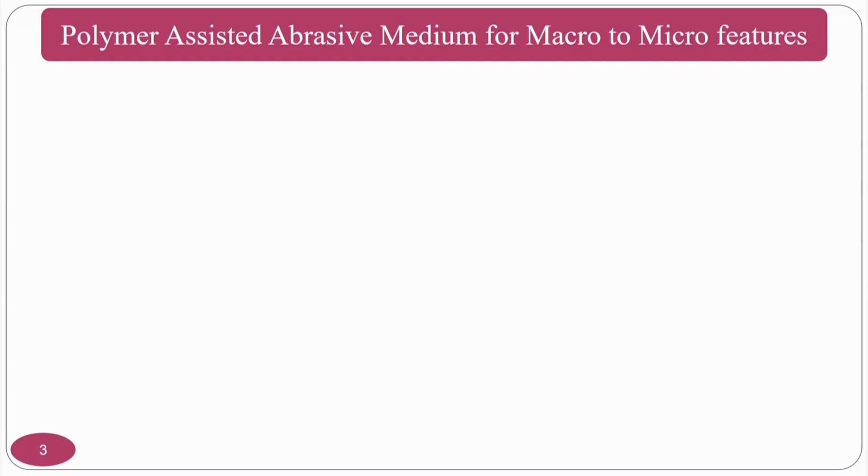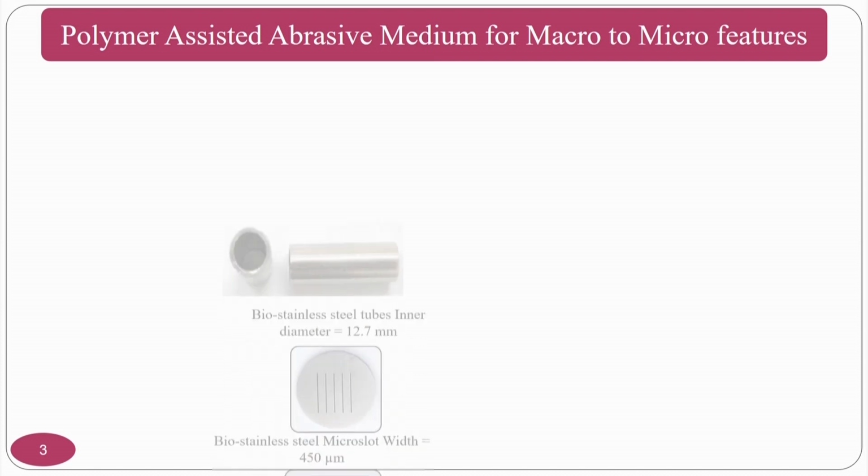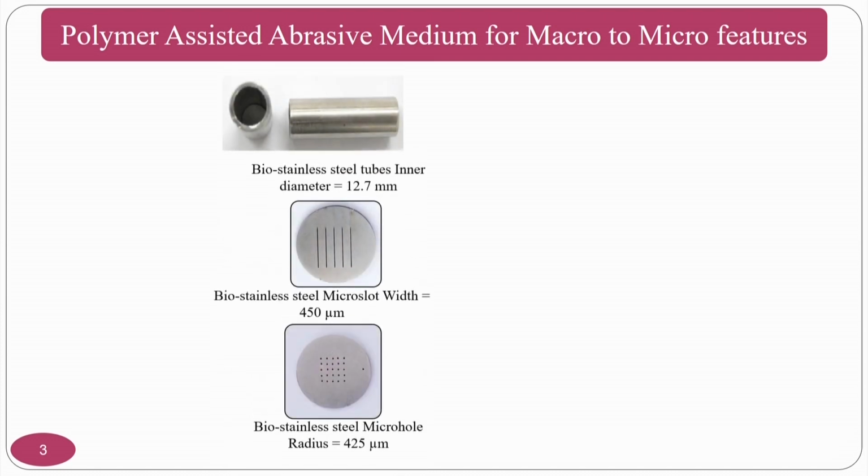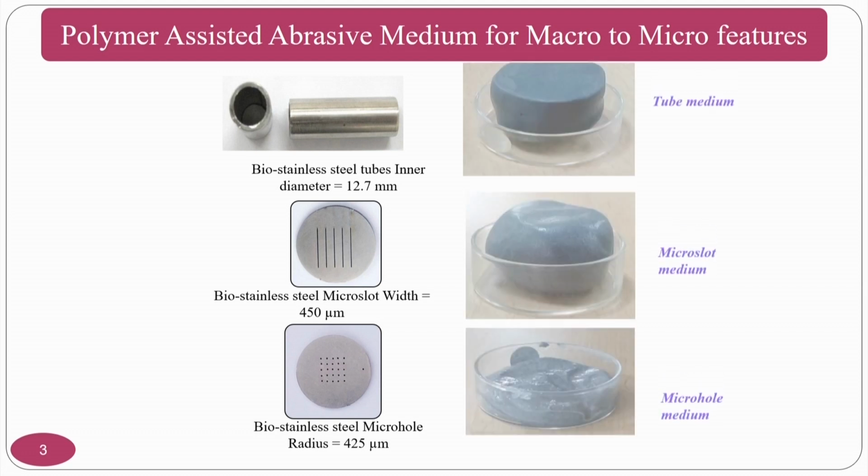Now we look forward in the upcoming slides to how nano surface finish improves biomedical devices. Polymer assisted abrasive medium for macro to micro features. What are the few geometries that we are going to do? Practically speaking, this is not exactly how we are going to finish knee implants, hip implants or cardiovascular applications, but the preliminary experimentation that we have done at our laboratory is shown here so that you can understand.